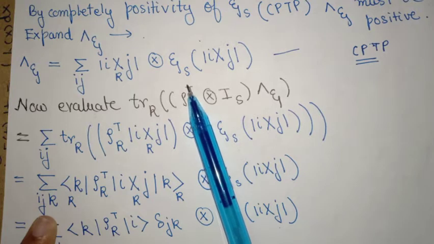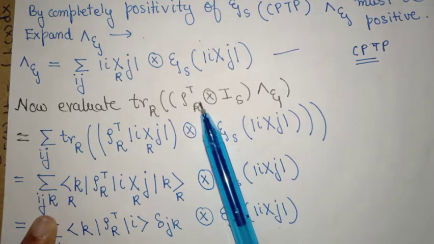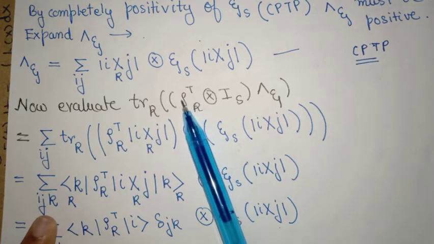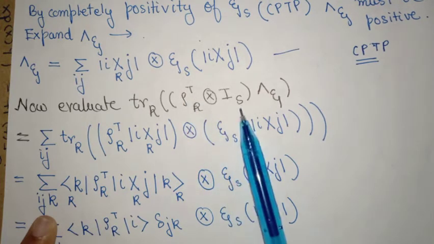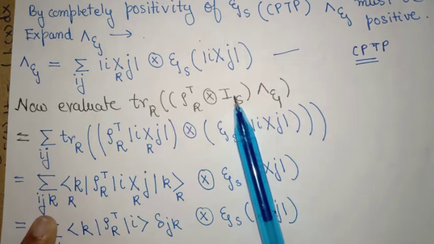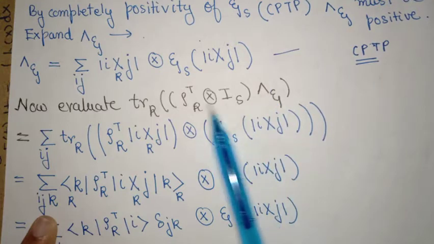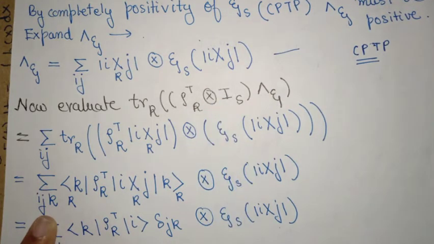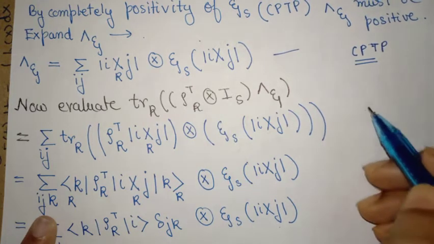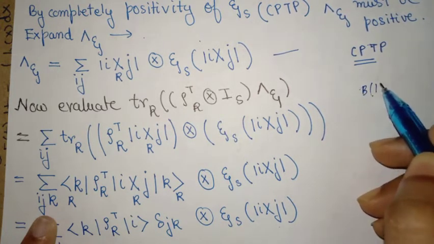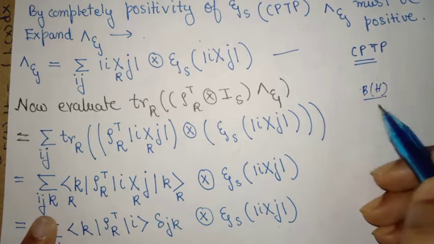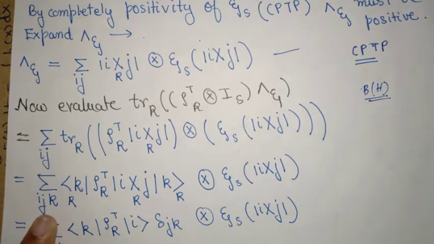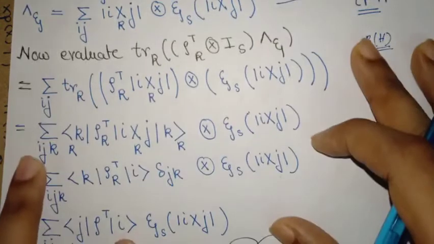But as it is just the transpose in one dimension, this is a valid operation, and this is my entire rho transpose in R, and then I tensor with identity over the Hilbert space of H_S. Actually these operators are not on the Hilbert space, they are on the bounded linear maps from Hilbert space to Hilbert space.